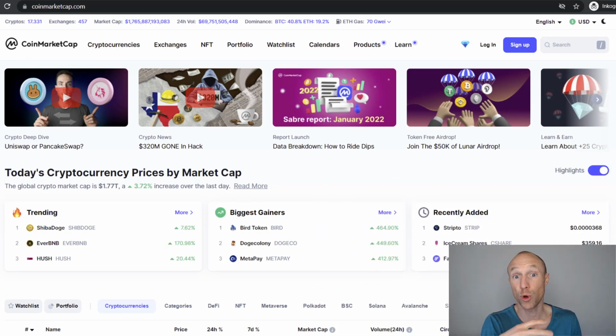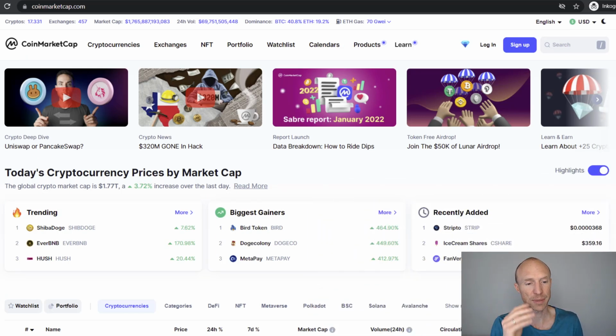So to be able to earn on CoinMarketCap, the first step is to sign up. It is free to sign up. You just go to the website, click to sign up, and then go through the process, sign up with your email. It will take a few minutes, and then you will be logged in. I will jump in a minute to the website when I'm logged in, because this is the first step.